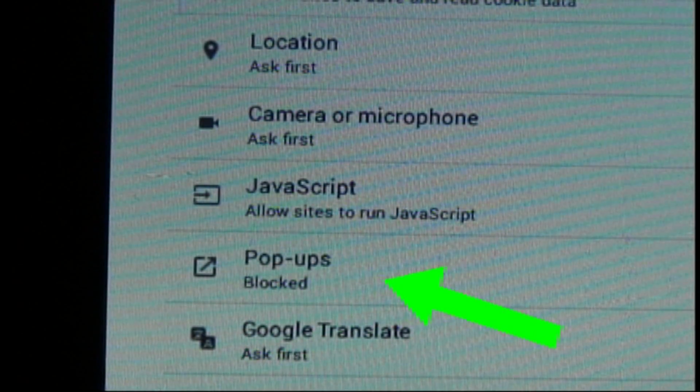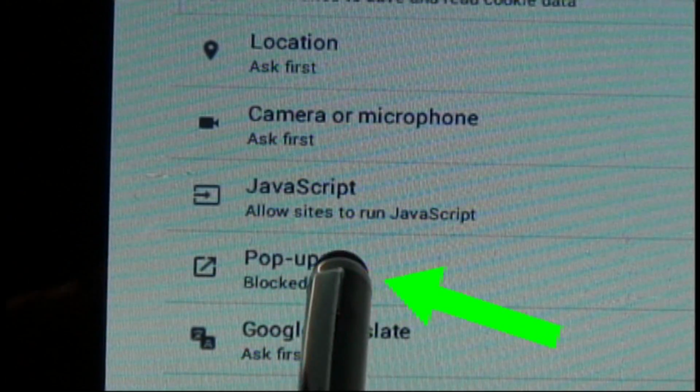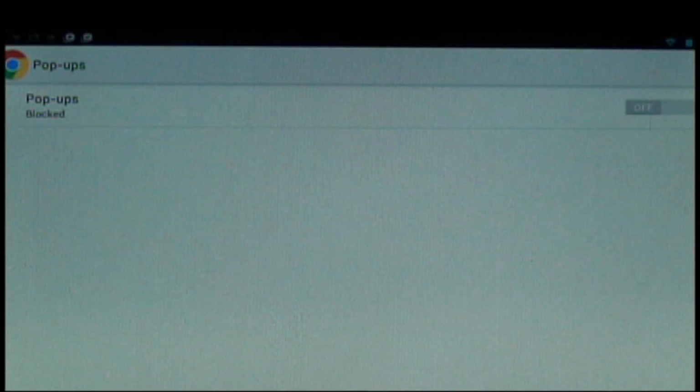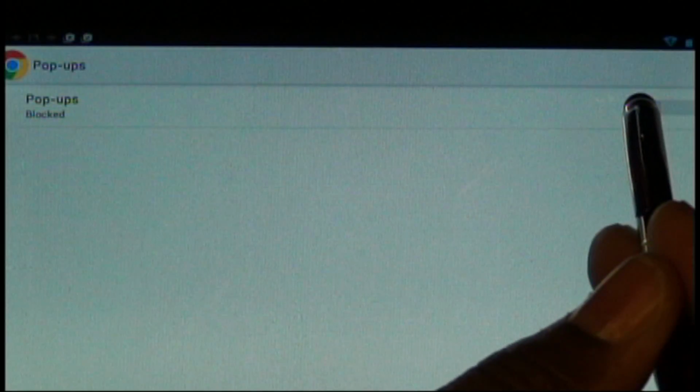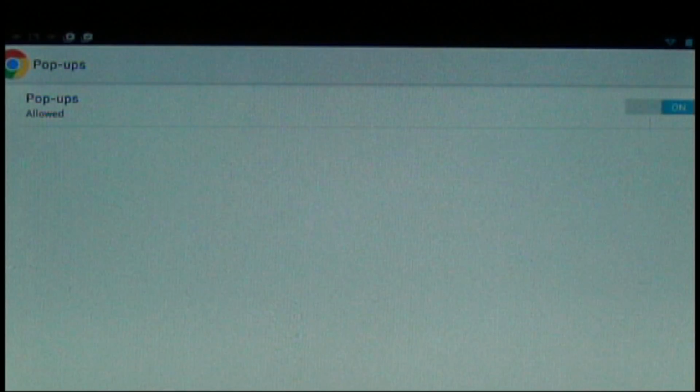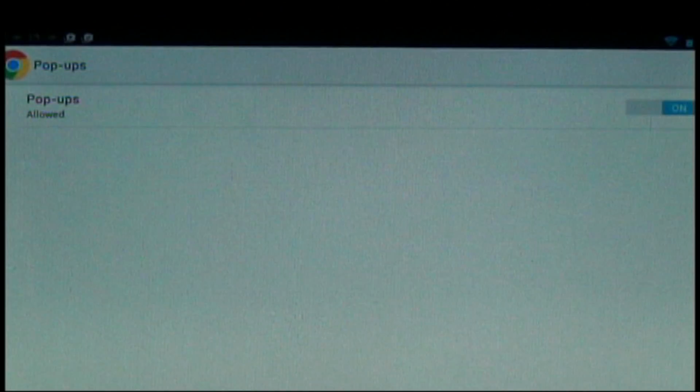Where it says pop-ups blocked, you will tap on it and the switch over to your right, slide it to the right. Where it says pop-ups are blocked, when you slide it to the right, now you'll see pop-ups allowed. And the corresponding switch is on.